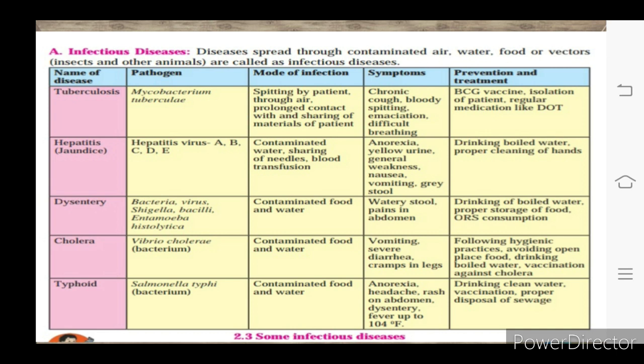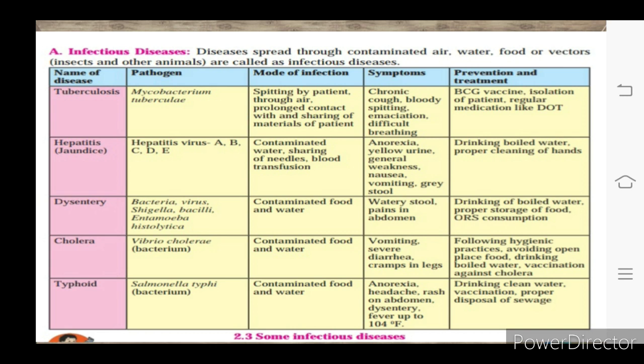Now, the major symptoms of dysentery are watery stools and pains in the abdomen. Now, it is very easy to prevent dysentery, that is by drinking boiled water, proper storage of food, and ORS consumption, that is oral rehydration solution consumption.